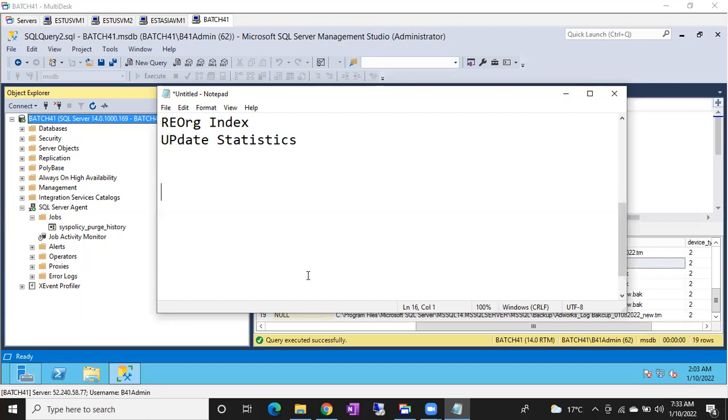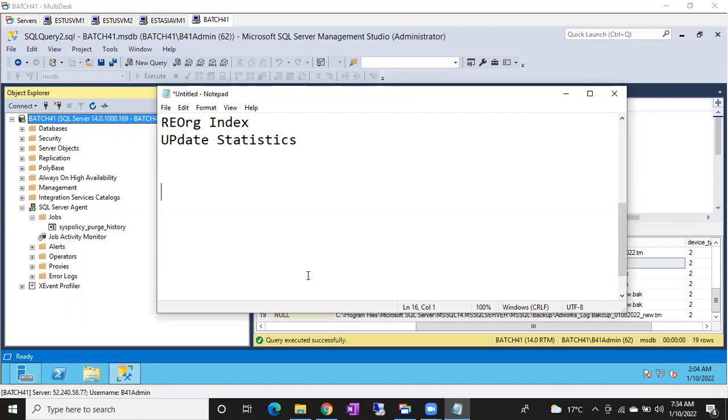So if my log backup failed, how it will impact my application, I'll tell you. If log backup is taken, what happens exactly? Your log file will be truncated. Agree, everyone? If you took the log backup, the log file will be truncated. So imagine your log backups are failing.